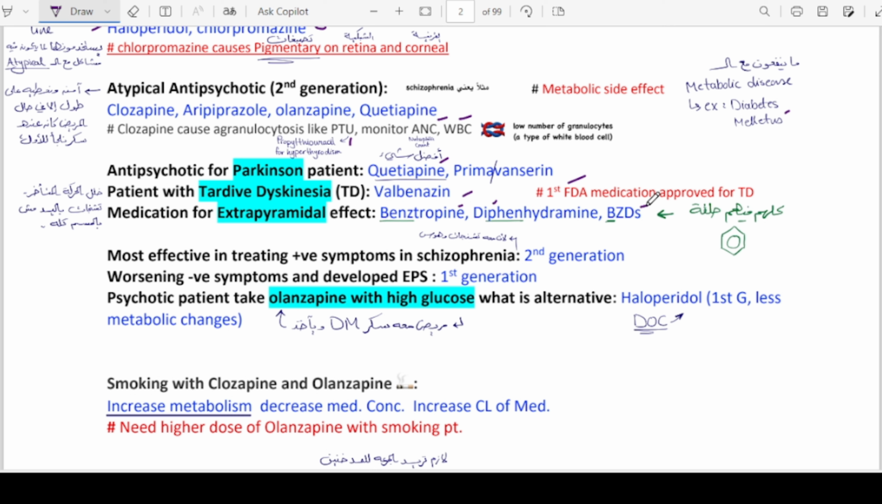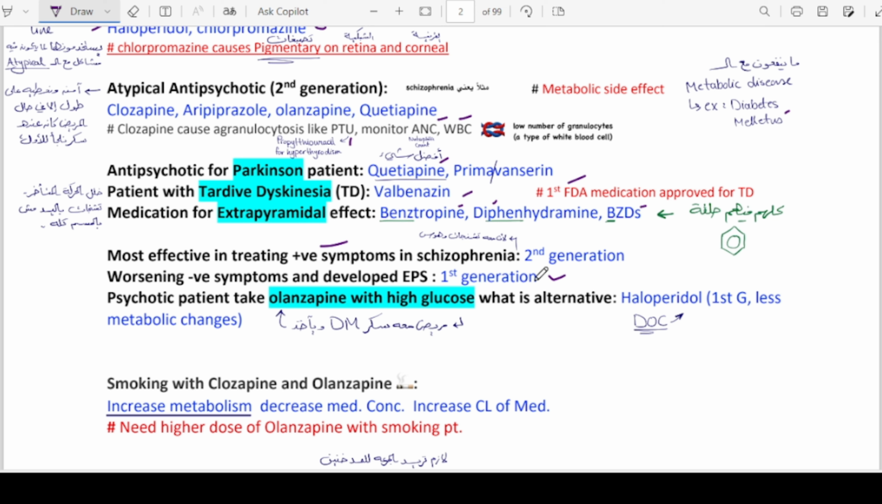So they may ask in the exam what should be the drug of choice for a patient who is on antipsychotic drugs and facing extrapyramidal side effects. So he should be given benztropine. Most effective in treating positive symptoms in schizophrenia? We know second generation or atypical antipsychotics are being used in schizophrenia. What are those drugs that worsen the negative symptoms and develop extrapyramidal side effects? Those are first generation, and first generation are also known as typical antipsychotics, right?